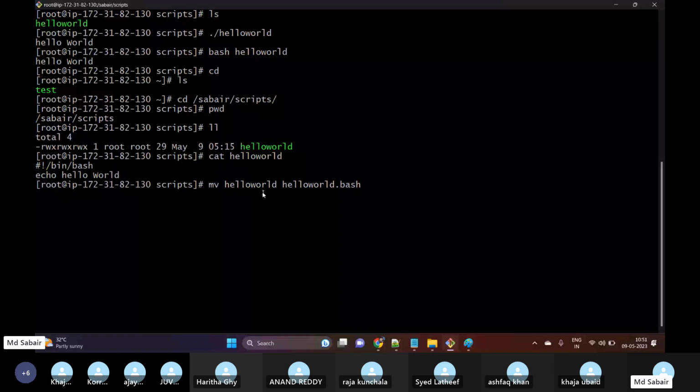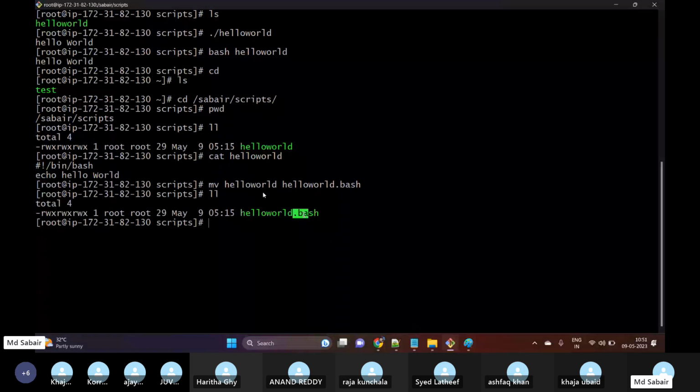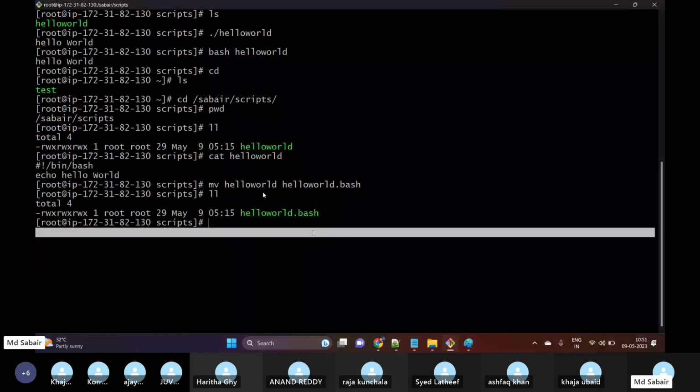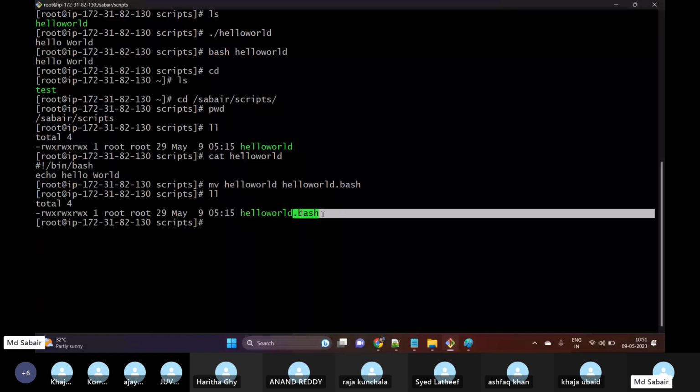With the help of this extension, I, or some other person from the team, will be able to understand that this is a bash script which will execute and print hello world as output.